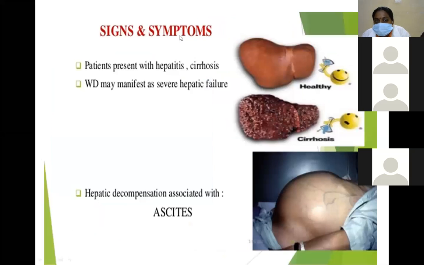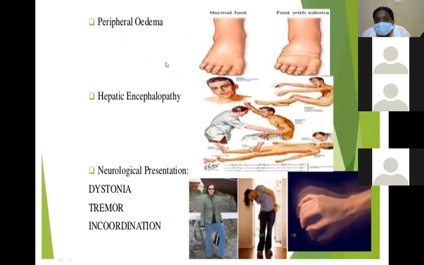Signs and symptoms: the patient presents with hepatitis and cirrhosis. Wilson's disease can be manifested by severe hepatic failure. Hepatic decompensation is associated with ascites, peripheral edema, hepatic encephalopathy, and neurological presentation of dystonia, tremors and incoordination.